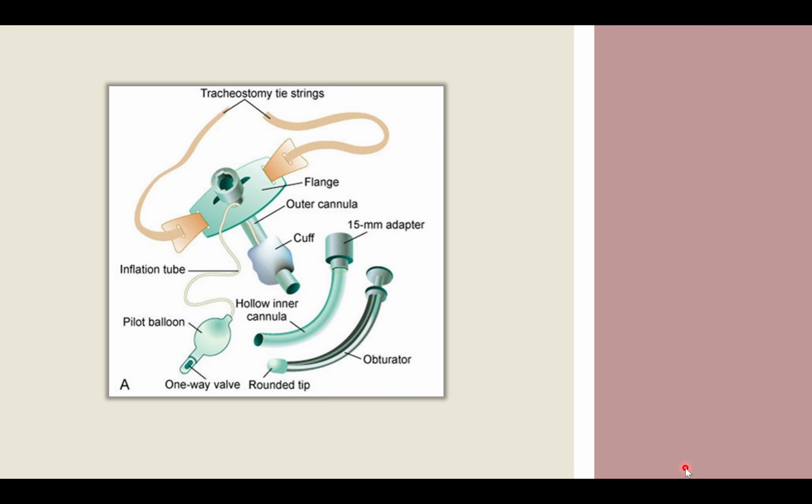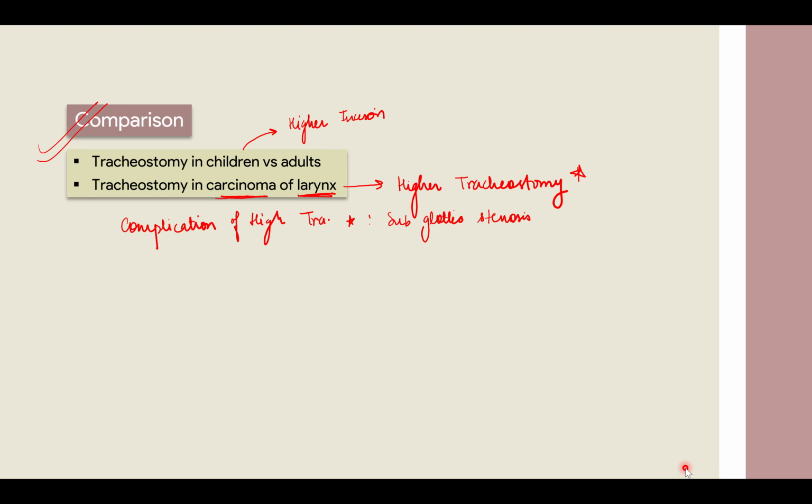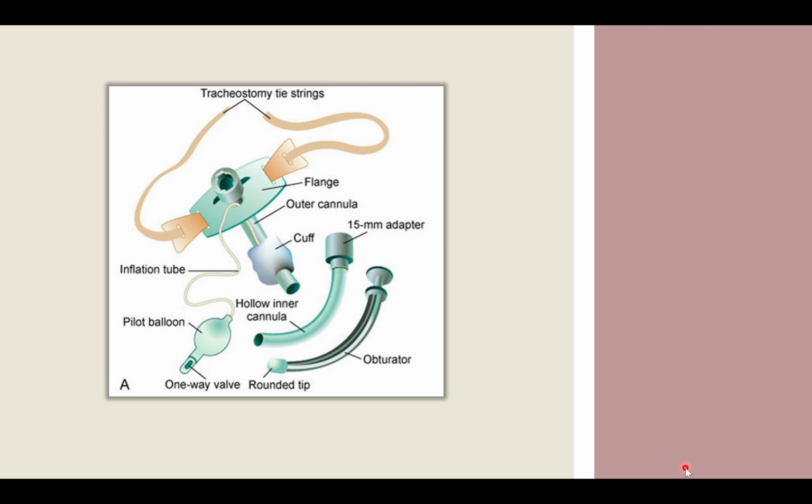Okay, so now this was the comparison. Now let's come to what are the parts of tracheostomy tube and how is it. Okay, most of you might have seen, but yeah, it is my duty to make you aware about all the parts. Okay, so basically just think of one thing. Okay, this is a kind of tracheostomy tube. ऐसे होता है almost, ठीक है. So it has something, ऐसे समझ लो.